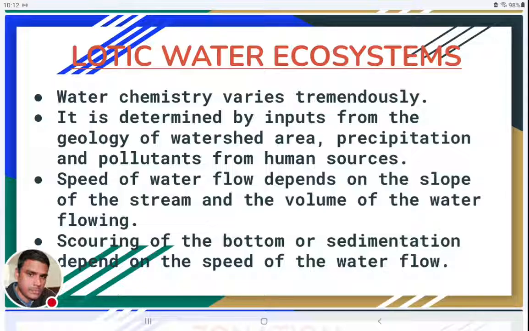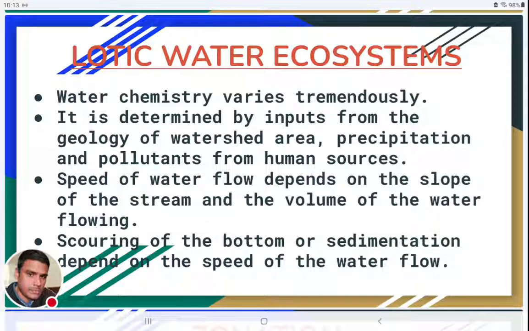Not only these two factors, a third factor is also there, that is pollutants from human sources. Due to human actions, we are causing a lot of domestic pollution and industrial pollution. Due to these human activities, different types of pollutants are released into these water bodies. In different parts of the globe, different types of pollutants are being released into these different types of lotic water ecosystems. So this is also one important feature that decides the water chemistry of these water bodies.